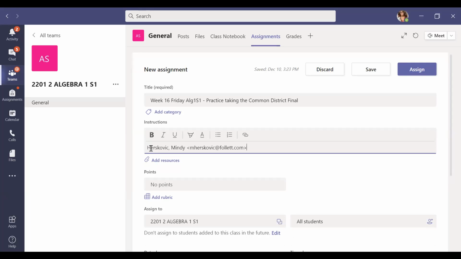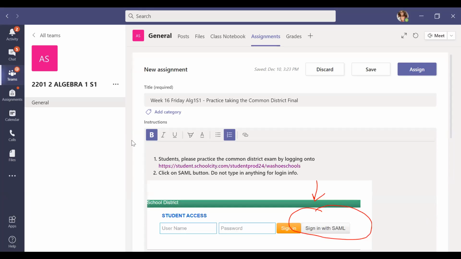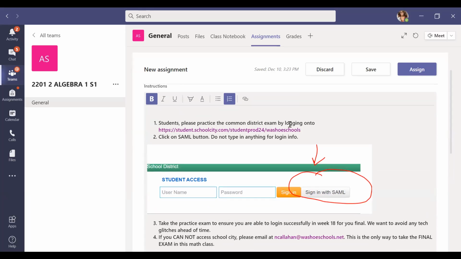Okay, so here is your instruction. Let me go ahead, copy, and let's paste it over. Okay, so it says, student, please practice the common district exam by logging on to. This is a link that you want to get to.